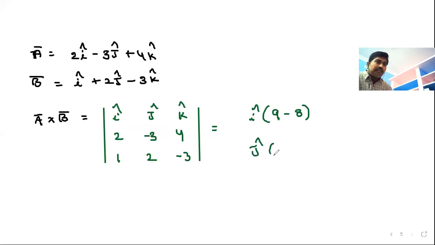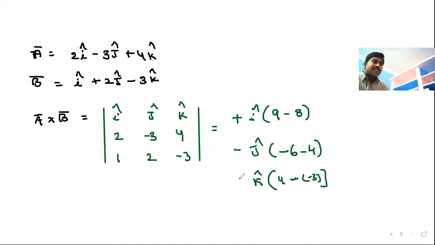Next, for the j component, neglect these two: 2 into minus 3 is minus 6, minus 1 into 4 is minus 4. For the k component, neglect these two: 2 into 2 is 4, minus minus 3 is plus 3. Keep plus for the first, minus for the second, and plus for the third.